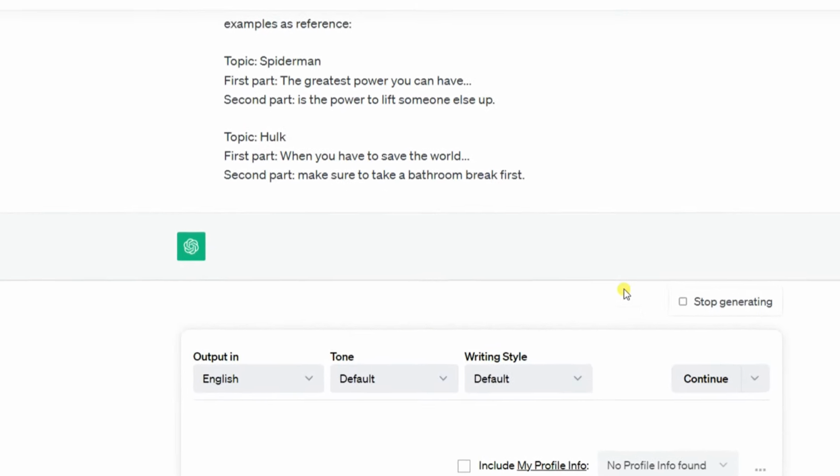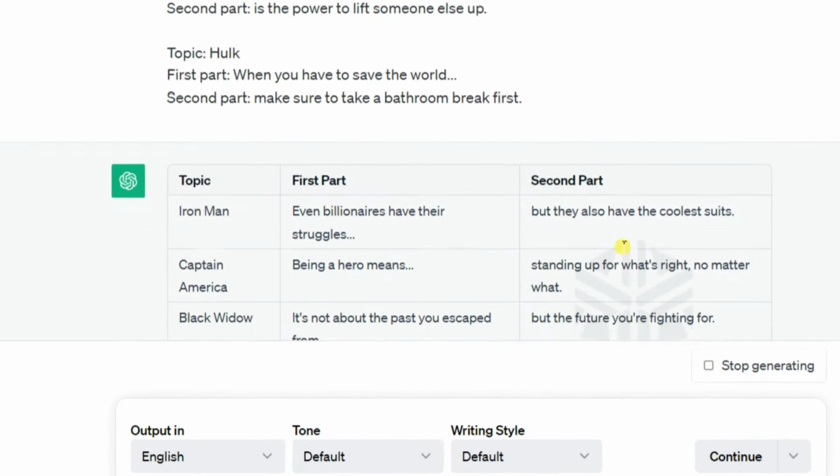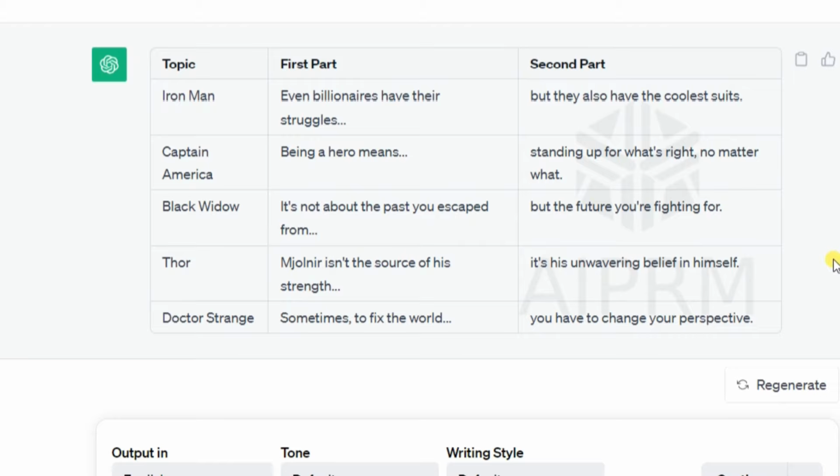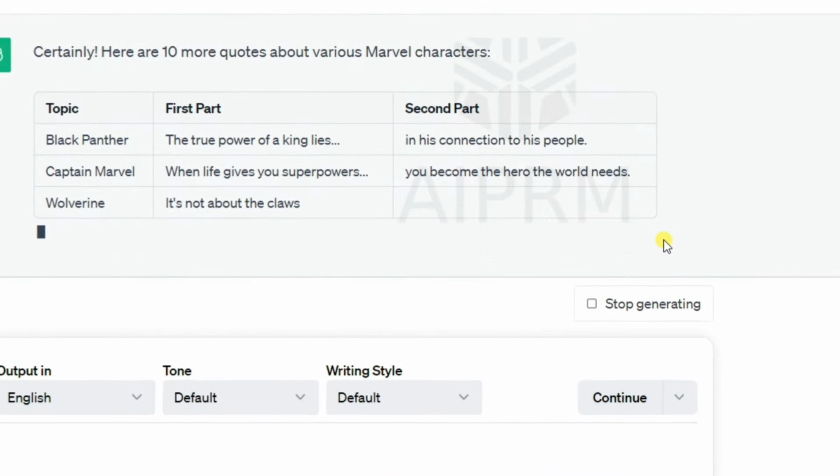Once you press enter, the AI gives you the results in an organized table format. The superhero's name goes in the first column, the first part of the sentence in the second, and it continues in the third column. This makes it easy to copy and paste into our next tool. You can generate more quotes by asking ChatGPT for another set of 10 quotes without duplicates.